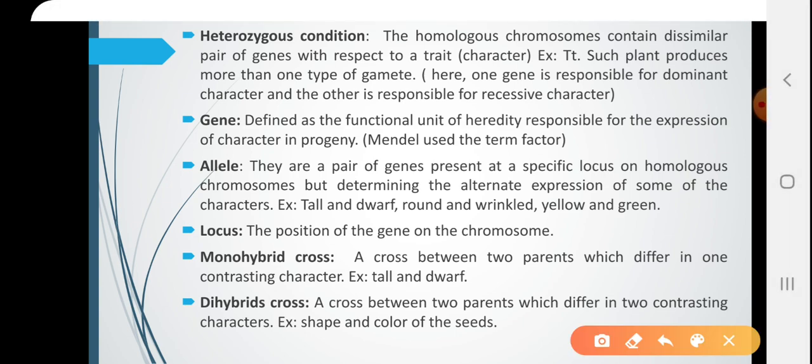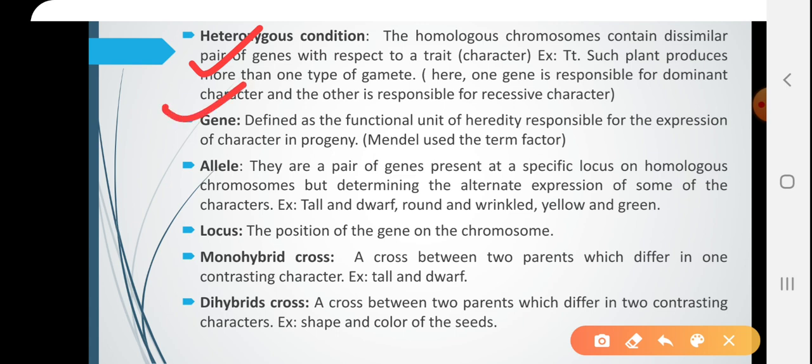Next one is heterozygous condition. The homologous chromosomes contain a dissimilar pair of genes with respect to a trait. Trait here is a character. Example, capital T, small t. Such a plant produces more than one type of gamete. So, here capital T, small t will produce two different types of gametes, and they are capital T and small t. Here one gene is responsible for the dominant character and the other is responsible for the recessive character.